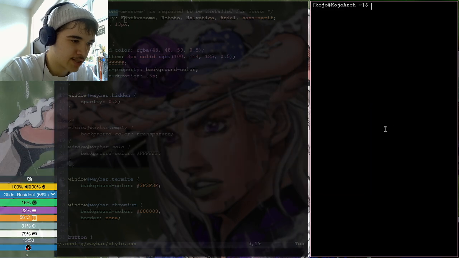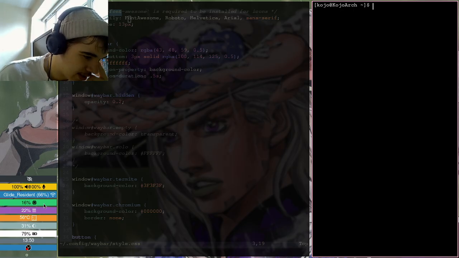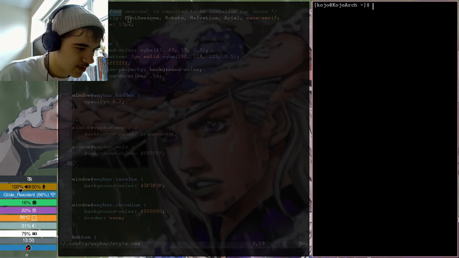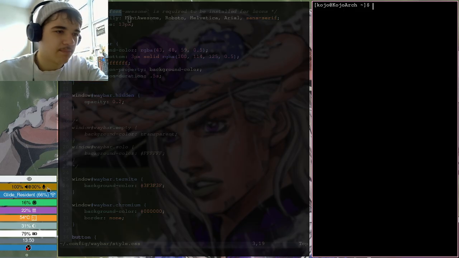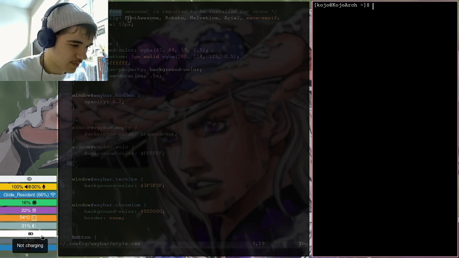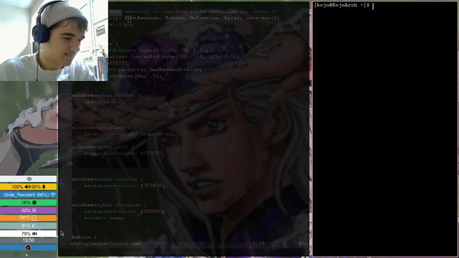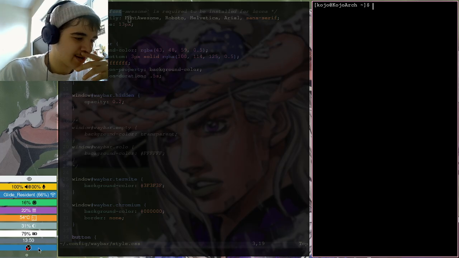Once again, if I run Waybar, does it work? Okay, so now I have some of the symbols. I have a battery icon here and other stuff like that, which is nice. Yep, that's cool. I don't know what this even does, but okay. It says not charging. Oh, it's probably true because it's on max battery right now.